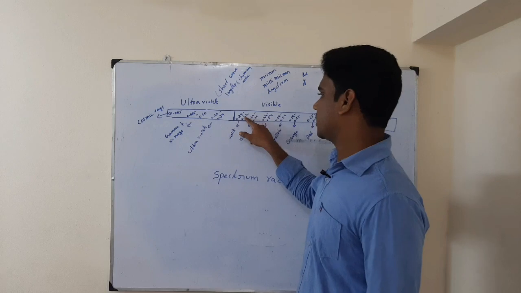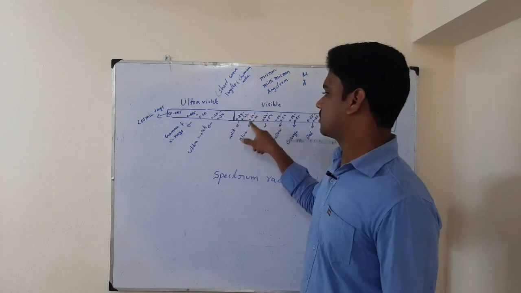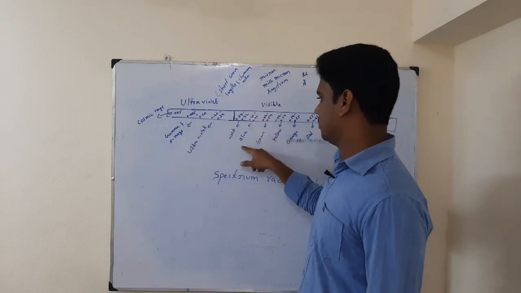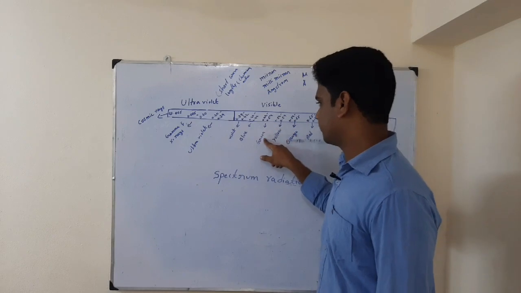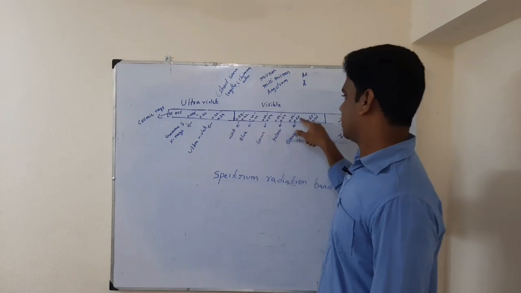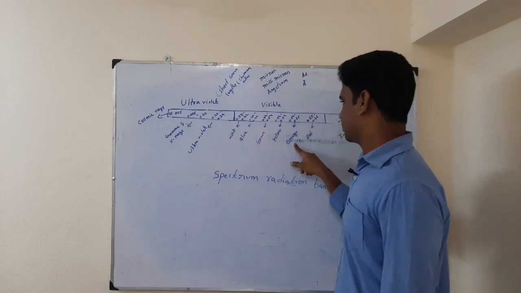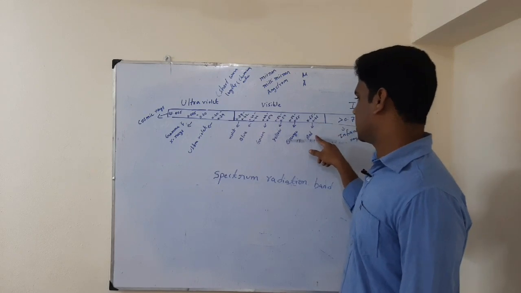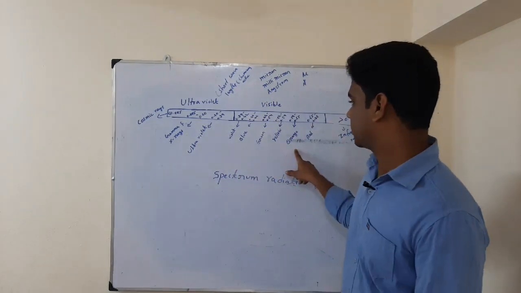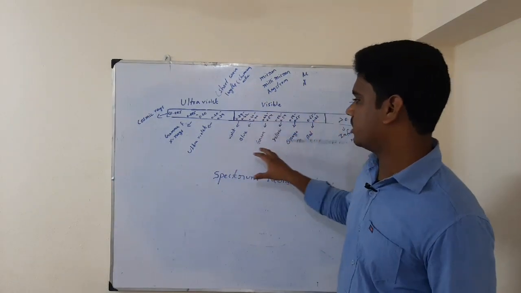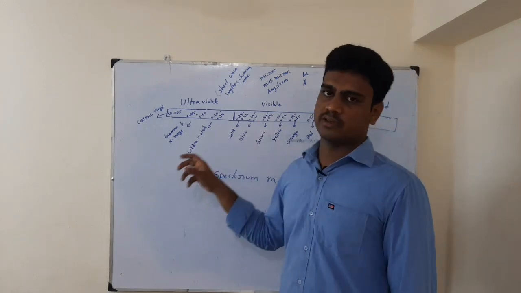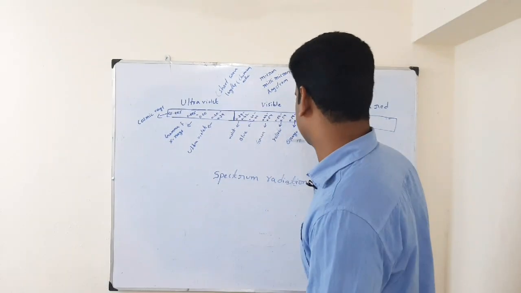So 0.39 to 0.42 microns is violet, 0.42 to 0.49 is blue, and 0.49 to 0.54 is green, 0.54 to 0.59 is yellow light, 0.59 to 0.65 is orange light, and 0.65 to 0.76 is red. Out of this visible light band we are having different colors, but the red visible wavelength is the one which will work most effectively in photosynthetic activity.